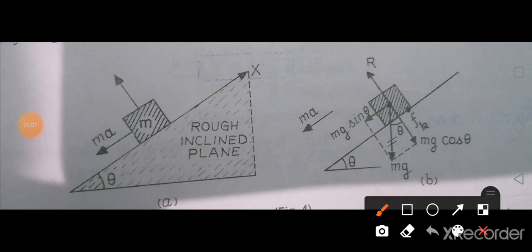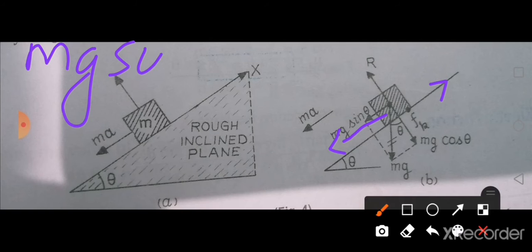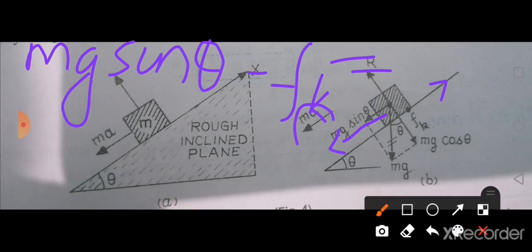For writing the first equation, let us consider this mg sin theta along this direction, then along the opposite direction you have fk, isn't it? So the first equation, how will you write? mg sin theta minus fk, since fk is in the opposite direction, will be equal to mass into acceleration. So that is the first equation you are going to get, isn't it?